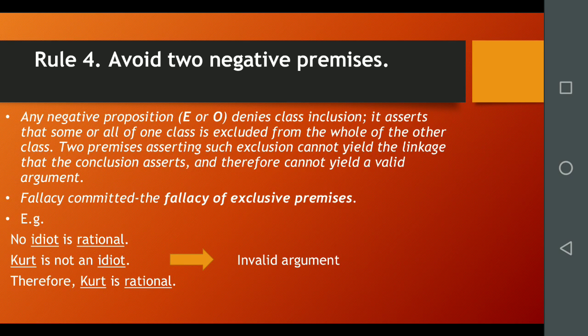Understanding the mistake identified here requires some reflection. Suppose we label the minor, major and middle terms of syllogisms as S, P and M respectively. What can two negative premises tell us about the relations of these three terms?